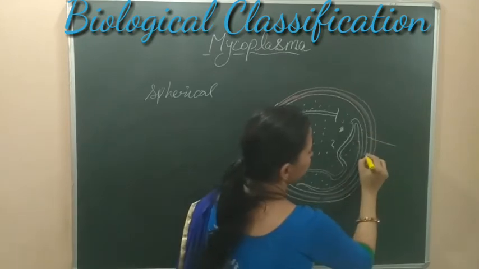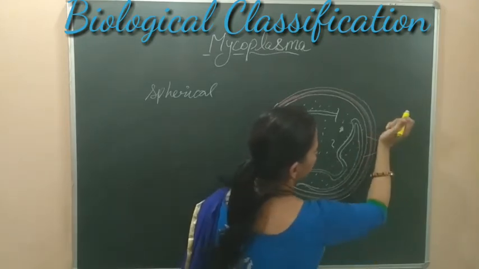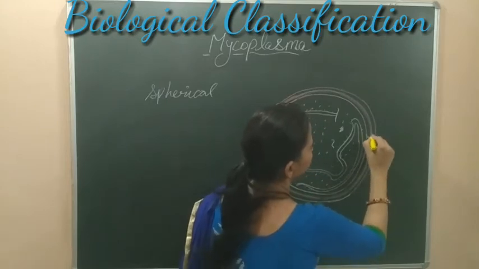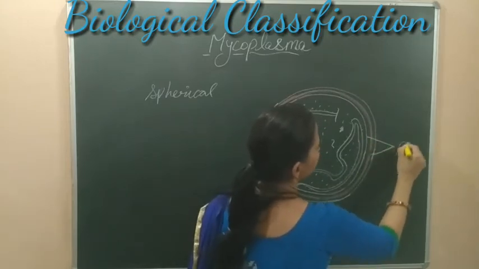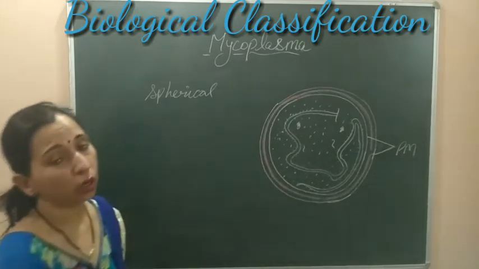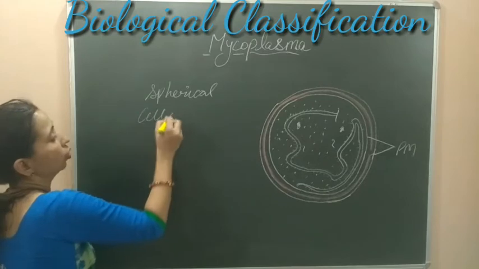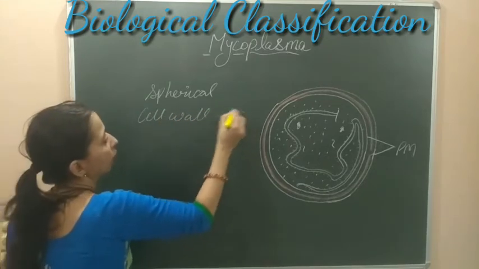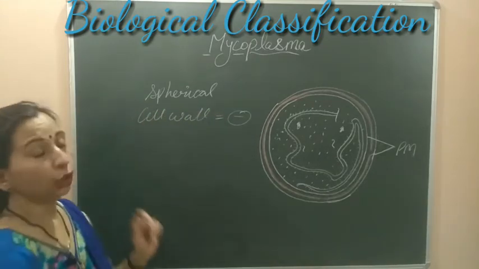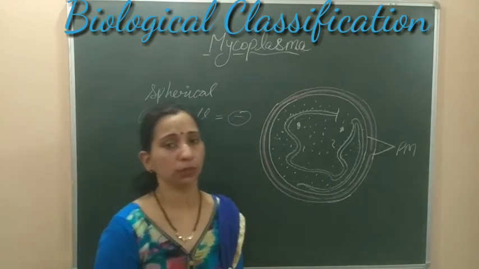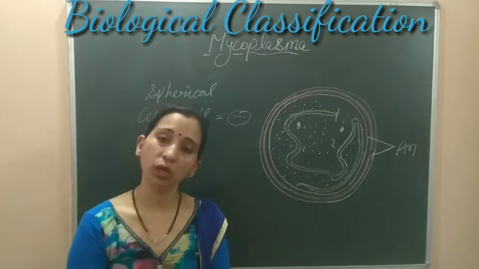This is the plasma membrane. So the cell wall is absent in these organisms. Due to the absence of cell wall, they are the smallest living organism. That is why their size is very small.